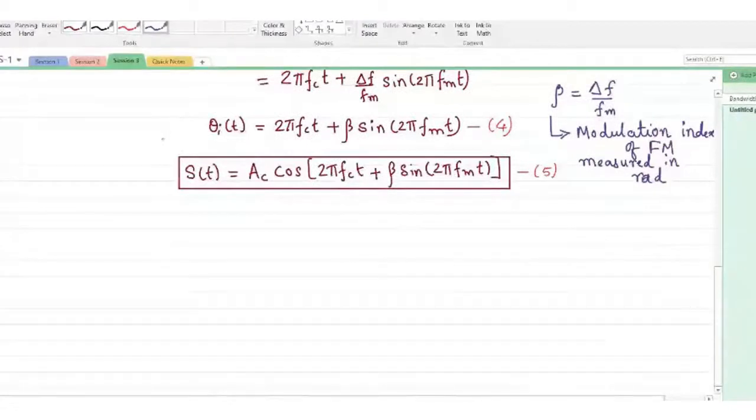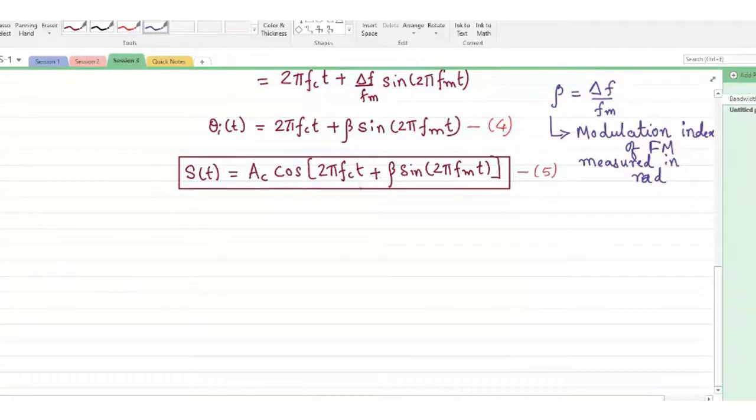With this expression, we have not talked about narrowband FM or wideband FM at this point. We have just taken the message signal to be a single tone modulating signal which has a single frequency in its spectrum, which arrives at the FM modulated wave as equation number 5.